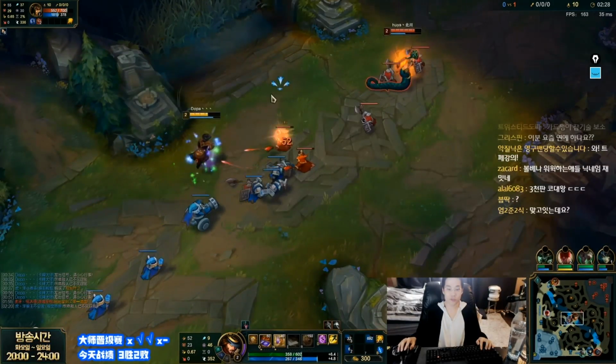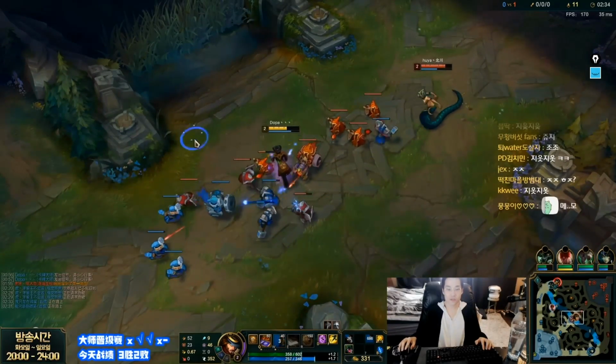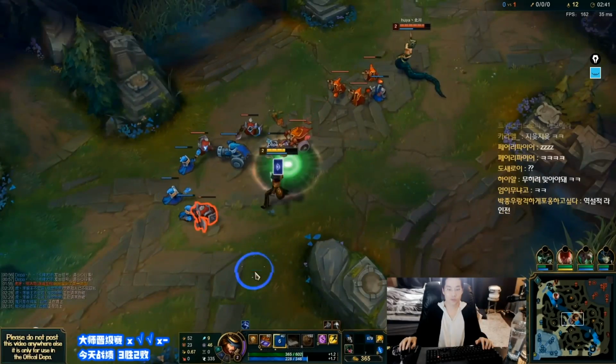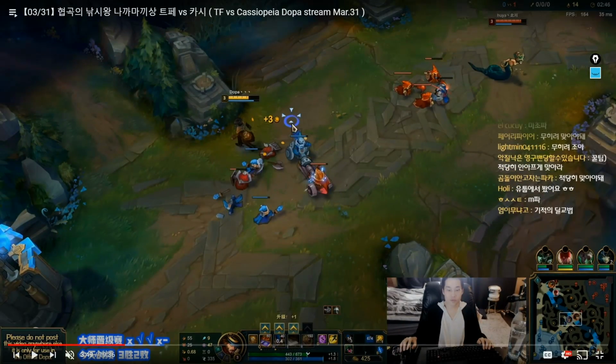And now Dopa's in a really good spot. So now all we have to do in this sequence is we push on 1, and then we attempt to entice Cassiopeia to push into us at 2, and then we lock and match at 3. So at this point, on wave 3, at 2 minutes and 46 seconds, we see that Dopa is simply